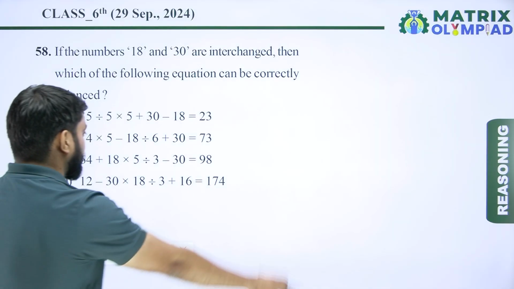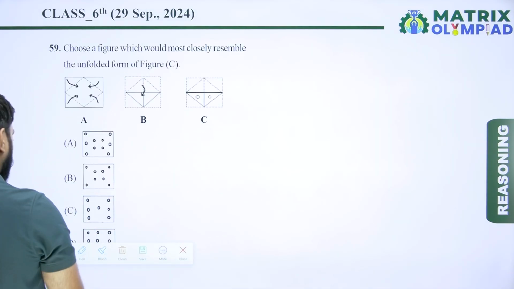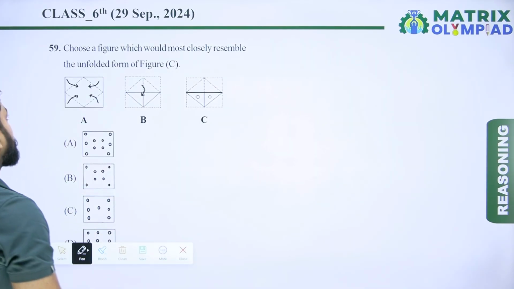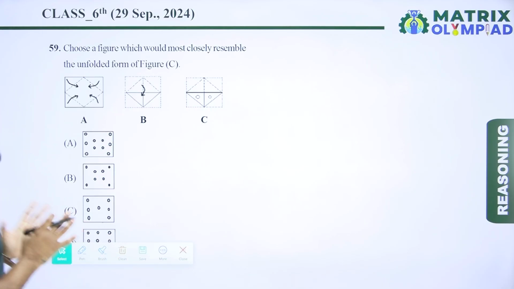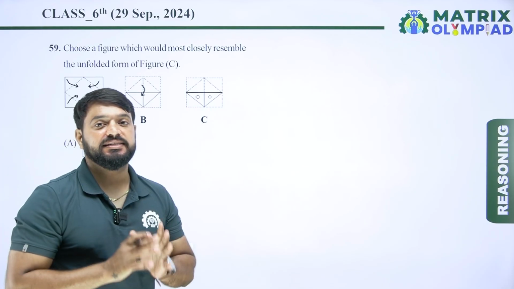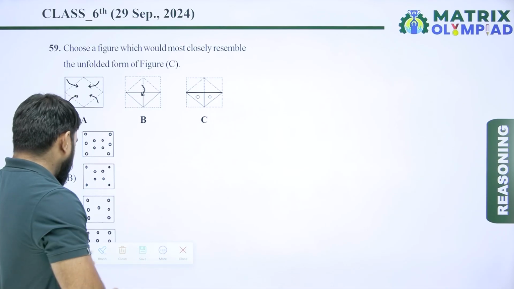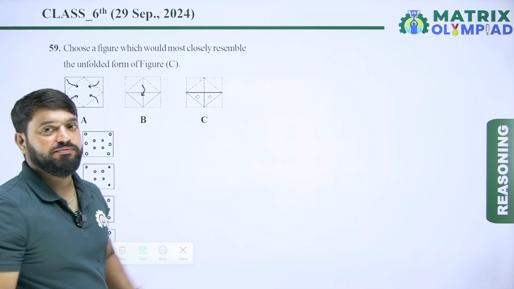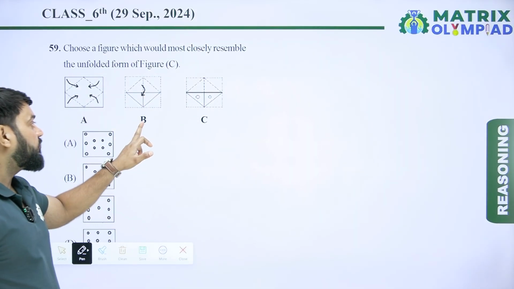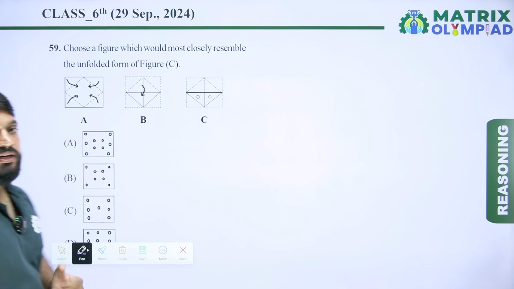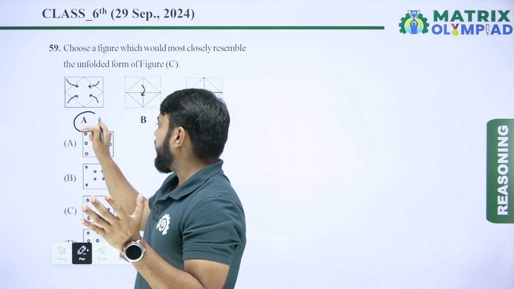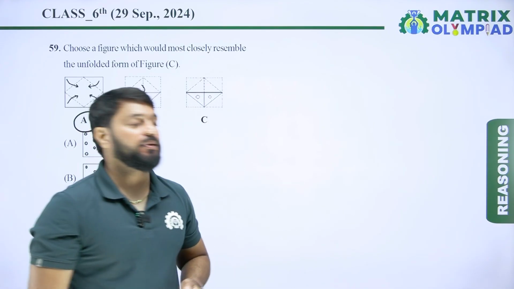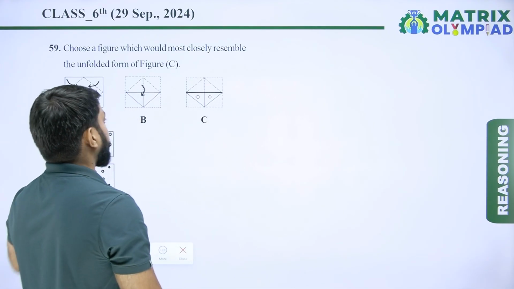Now let's move on to the next question. So now next question is question number 59. Choose a figure which would most closely resemble the unfolded from figure C. So first unfold the figure C, then we got figure B. Now unfold the figure B, then we got figure A, and figure A shows the unfolded paper. So find the image of A.